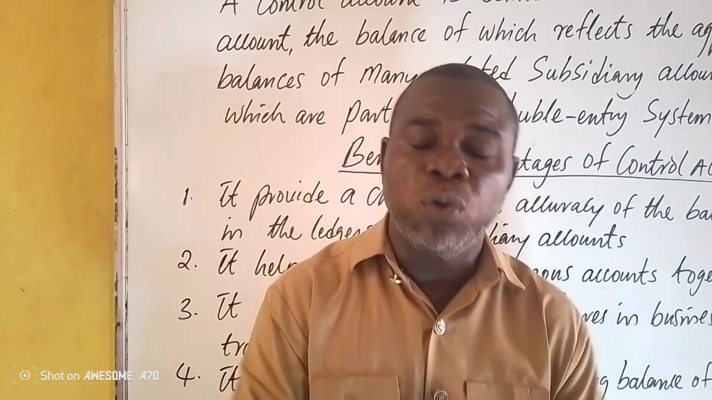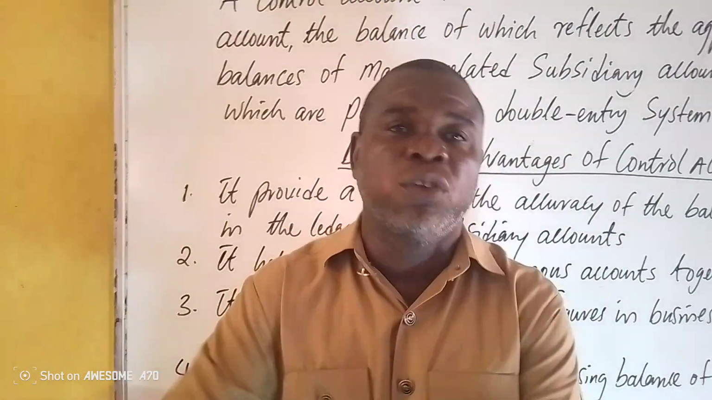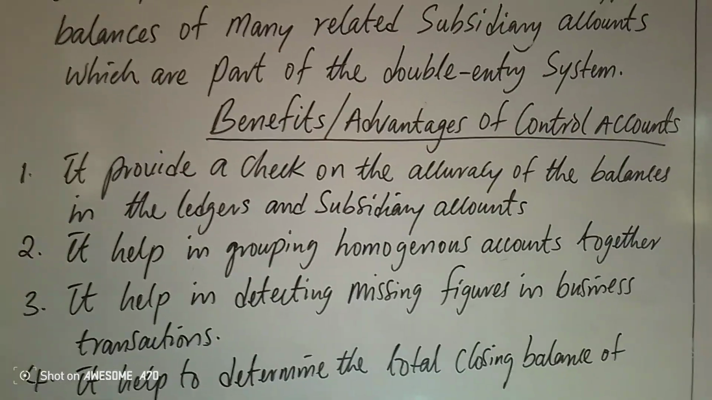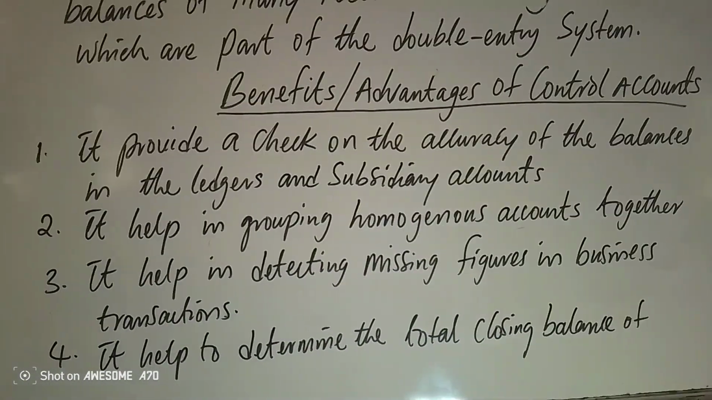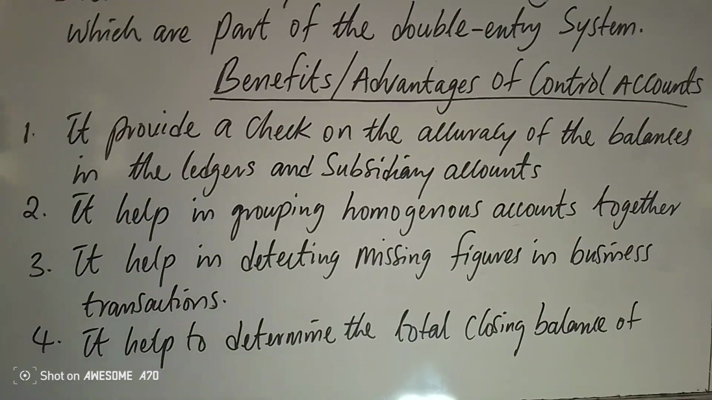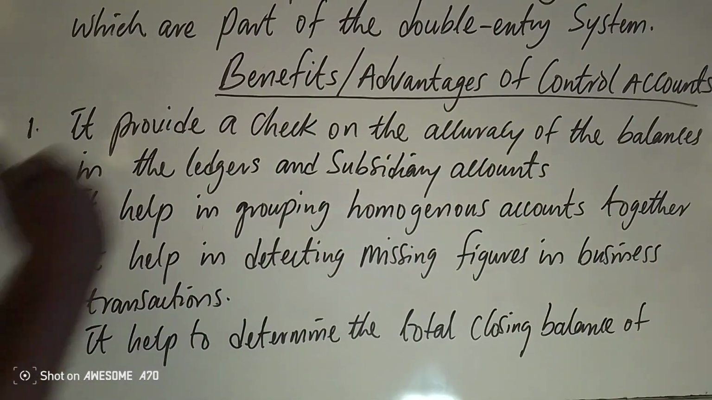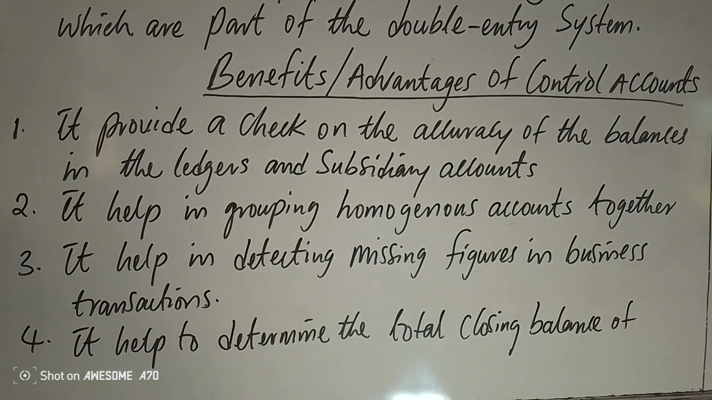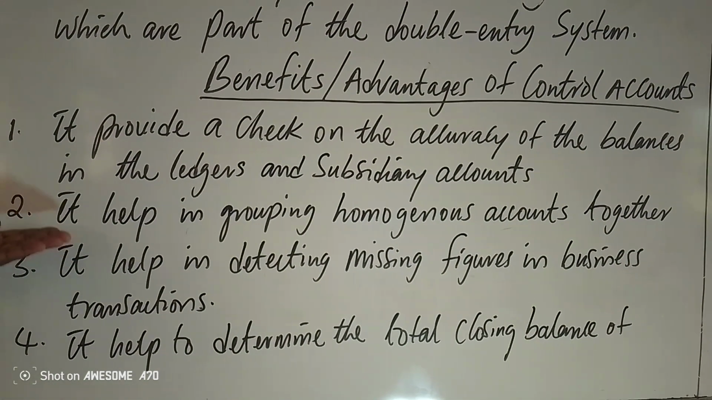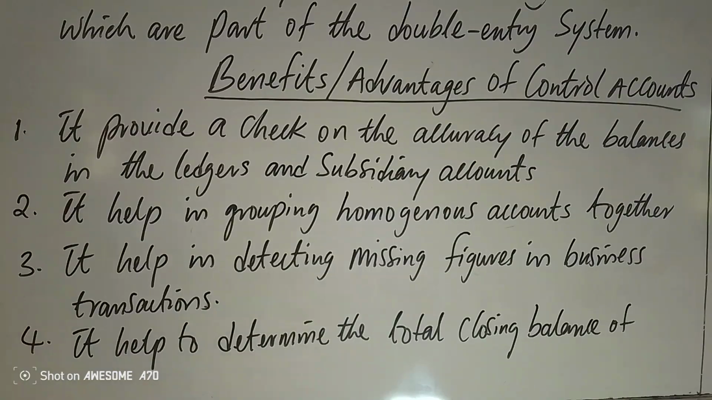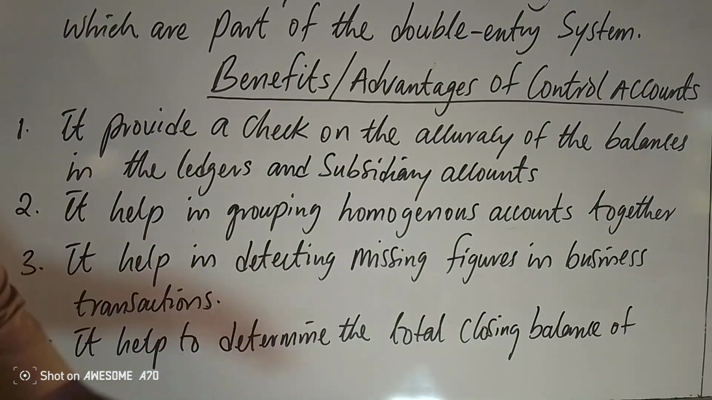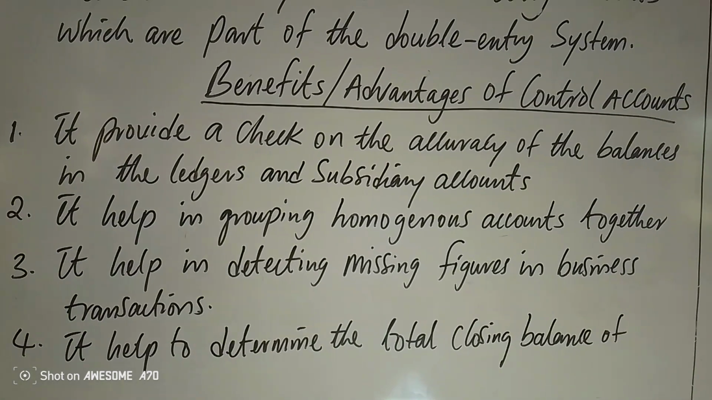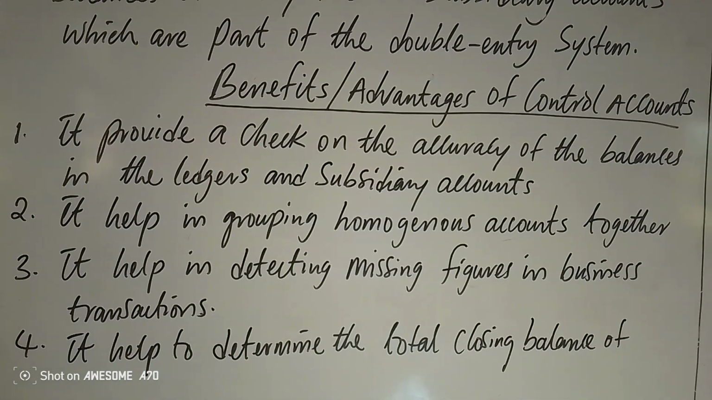You not just group, you group them based on which transaction relates to which account. That is the work of control account. It helps in grouping homogeneous accounts, that is transactions or accounts that are related to each other based on how the transaction occurs. For example, if we make sales and there is return inward, you know that the return inward comes as a result of sales made to customers. They know that return inward is related to sales.